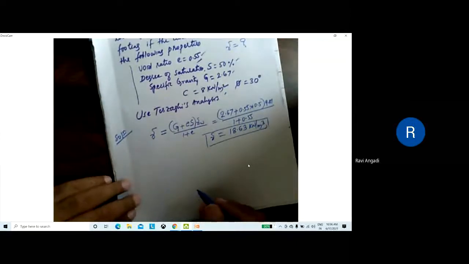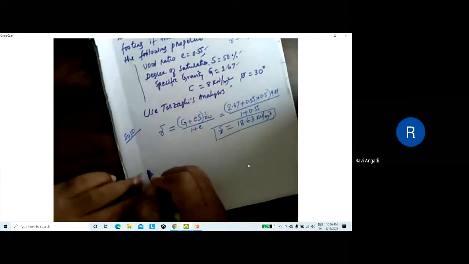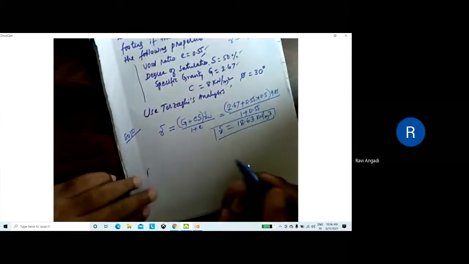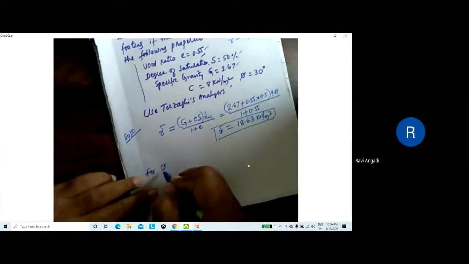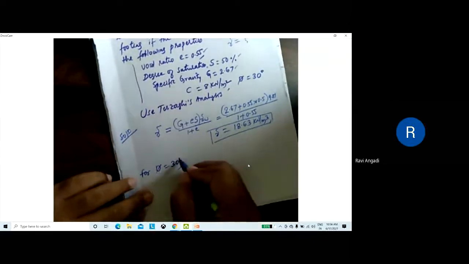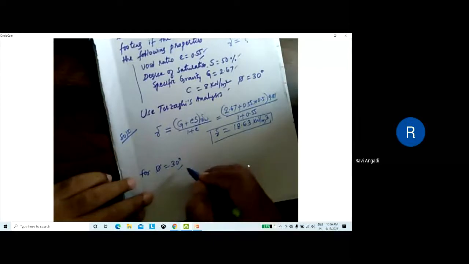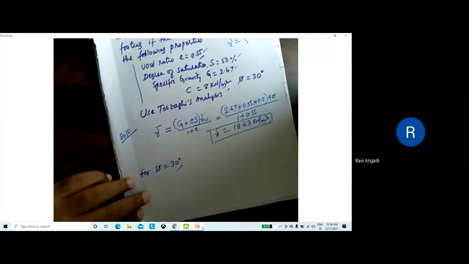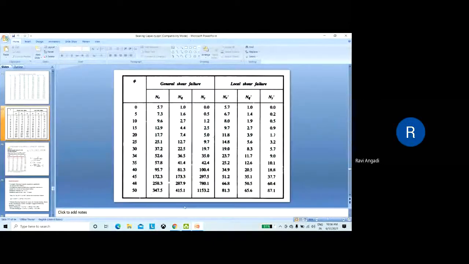Now you have to apply Terzaghi's equation, and before applying Terzaghi's equation, phi is given as 30 degrees. For 30 degrees, what are the Nc, Nq, N gamma?